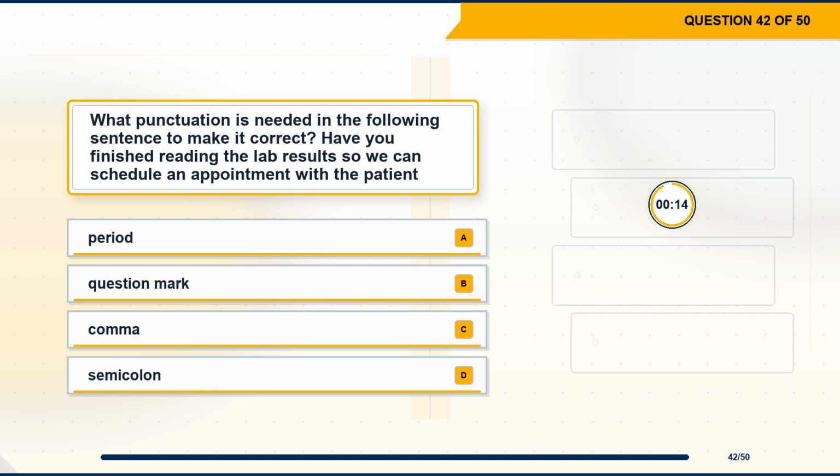Question 42. What punctuation is needed in the following sentence to make it correct? Have you finished reading the lab results so we can schedule an appointment with the patient? Option A, period. Option B, question mark. Option C, comma. Option D, semicolon.